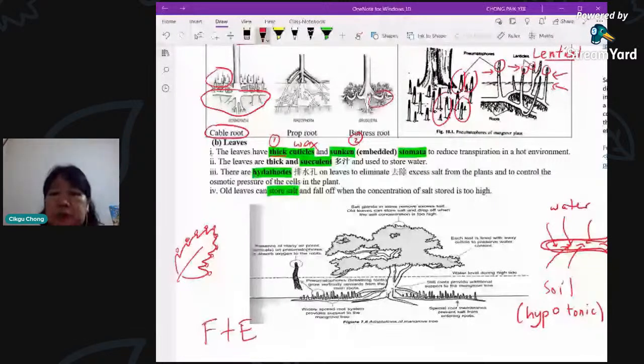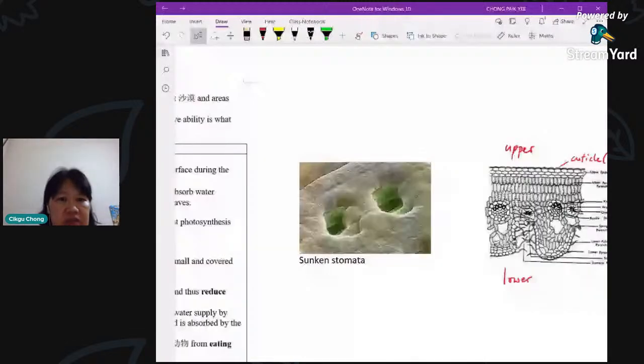What is sunken stomata? If you see here, this is sunken stomata. This is an electron micrograph, which means it's put under high magnification, so you're able to see the 3D kind of thing here. You see these guard cells. I'm drawing the 2 guard cells here. They are not exactly on the surface. There's a sort of little cave, it curves inwards. So you can see that. And this one is just the stoma.